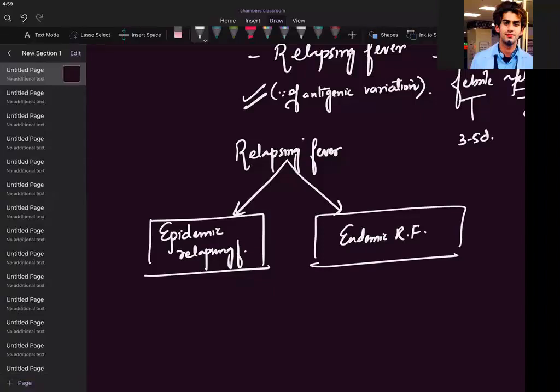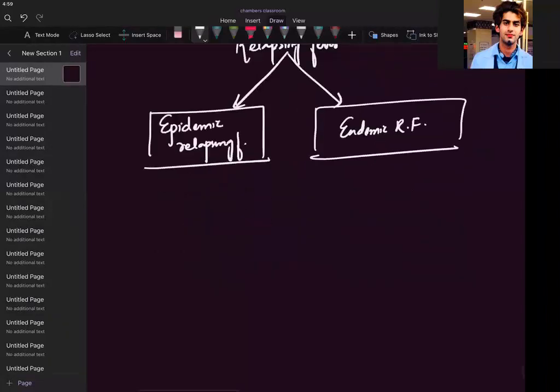Now what happens? Once you have a louse on your skin, you want to hit it, isn't it? You hit it. What happens after crushing it? That's why ticks are important. It's not that you will hit a tick, you will remove a tick from someone.